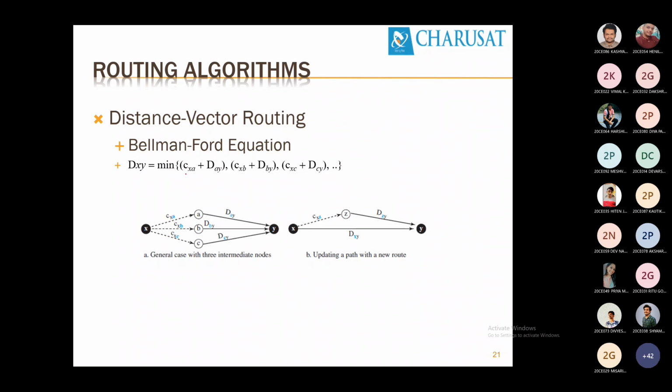Any one of these will be selected as your least cost path. So what is the equation? Cxa is the cost, and day is the distance. If the addition of cxa and day is minimum, then that path will be selected as the minimum path, dxy. Is it clear? There may be multiple routers along a path, but ultimately cxa, that's the cost, and the distance day, if the addition of these two is minimum, then that will be considered the least cost path.